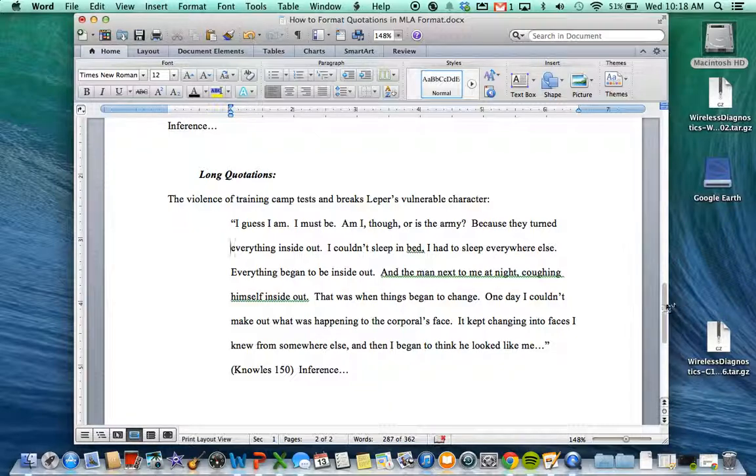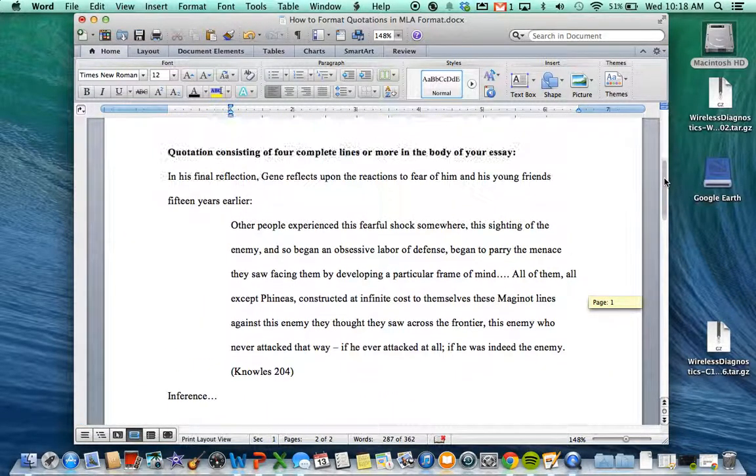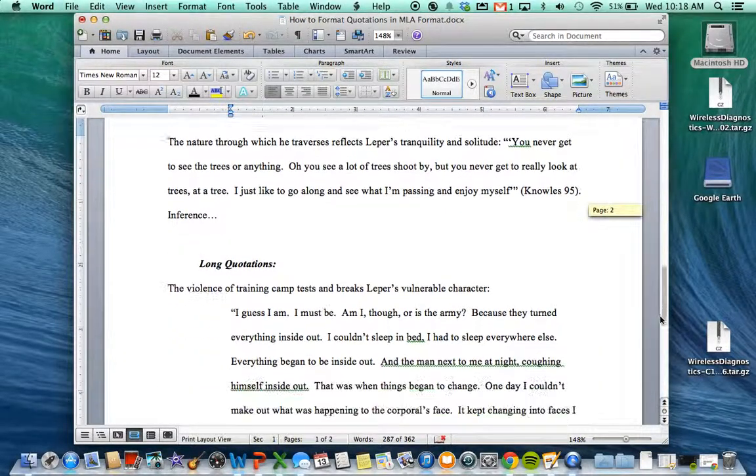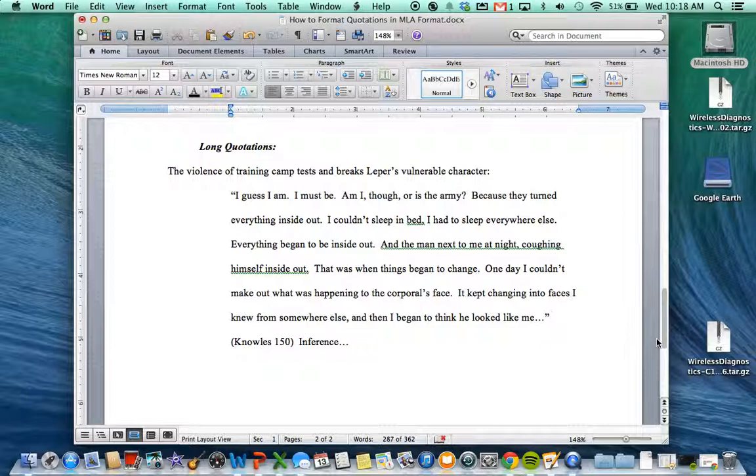Unlike the earlier block quotation where there are no quotation marks at the beginning or at the end, this one does have quotation marks to show that somebody is speaking this in the text. There are only 2 quotation marks to show that someone is speaking in the text, because I know that since this is blocked that I am quoting this from the text. Then you end the quotation, you have the citation, and then the inference, like before, returns to the left margin, and this is where you would begin typing.